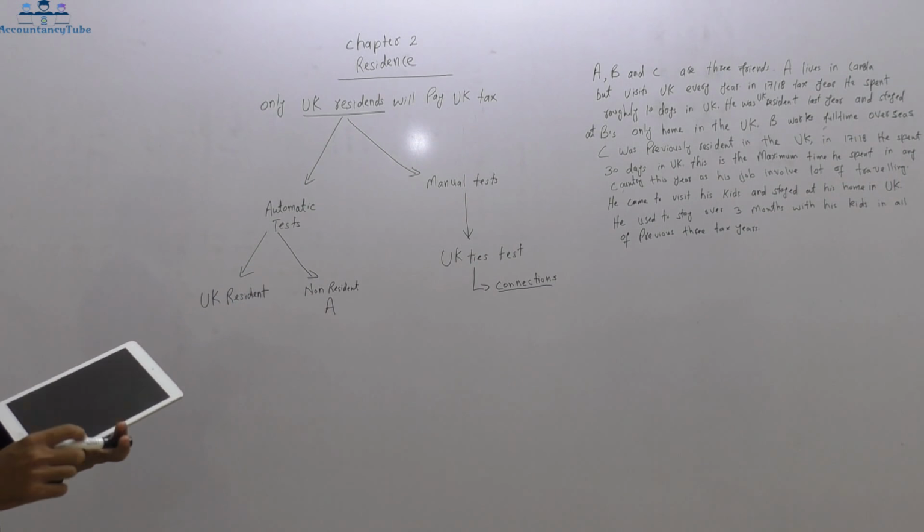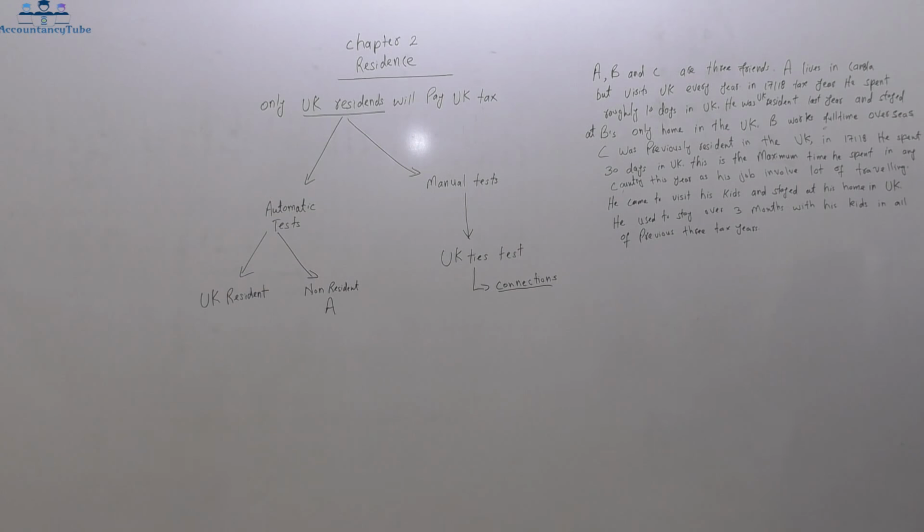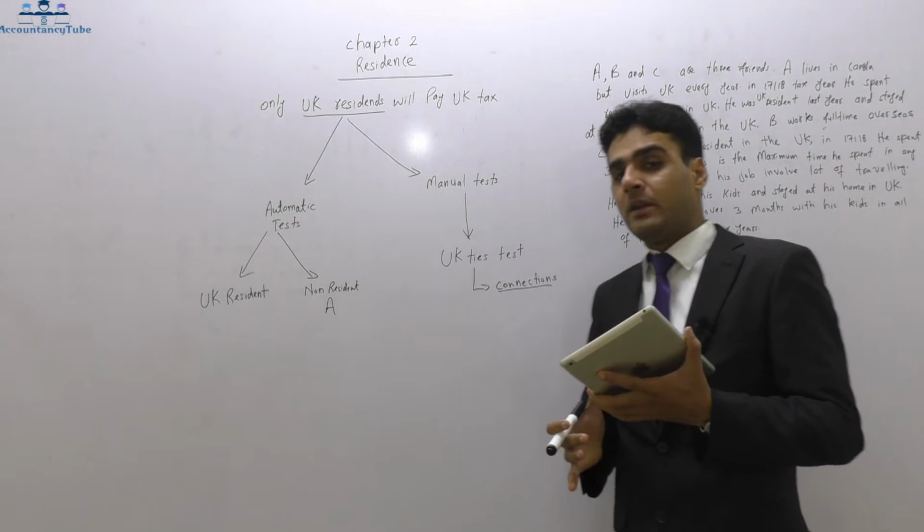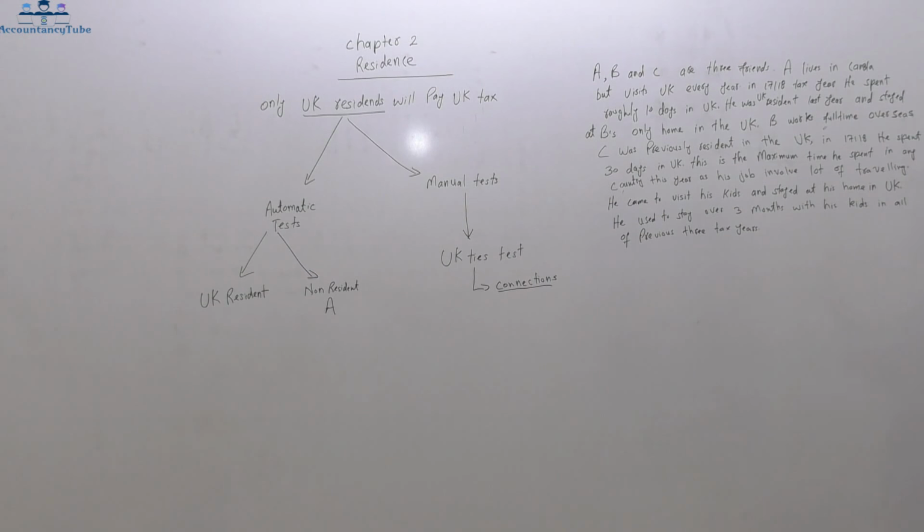Then look at the information about B. So basically B works full-time overseas, but his only home is in the UK. Now let's look at the lecture notes and see if he is UK resident or not. A person who works full-time overseas, subject to them not being in the UK for more than 90 days during a tax year. Information is not given to us about how many days he spent in the UK. So we need to look at the other automatic test, which is the automatic resident test.